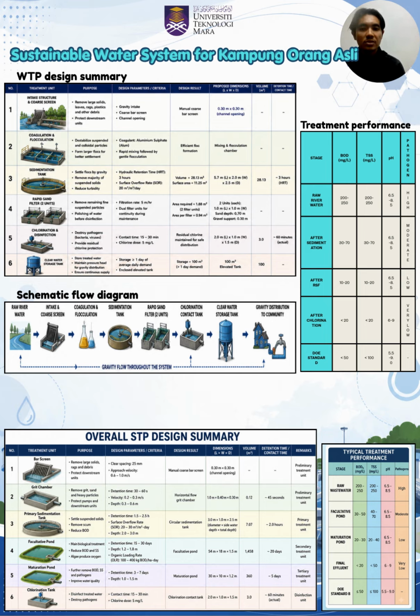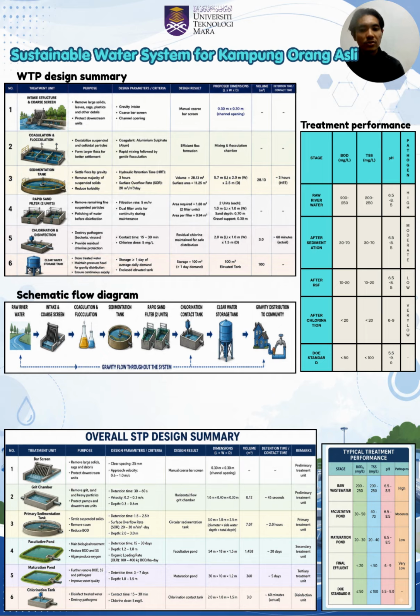So for the STP process flow, the system consists of a bar screen, grit chamber, primary sedimentation tank, facultative pond, maturation pond, and chlorination unit before it is released to the river as treated wastewater. At the bar screen, raw sewage from the collector sewer enters and passes through parallel steel bars. The function of the bar screen is to remove plastic, paper, clothes, branches, and other large debris.